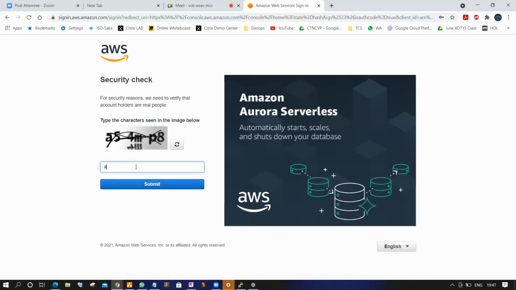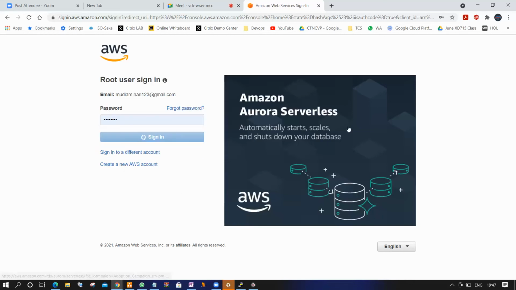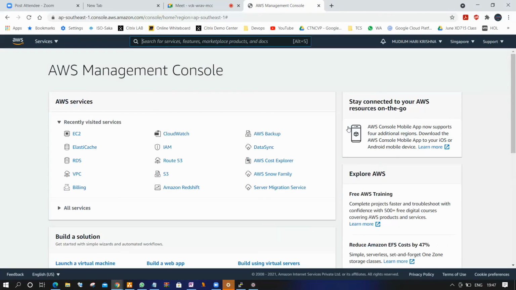The captcha code was recently introduced. For every user, every time, you should enter the captcha code, your login and password. Once you are connected with the Amazon Web Services console, this is called the Management Console. Here there's a logo and we have services.